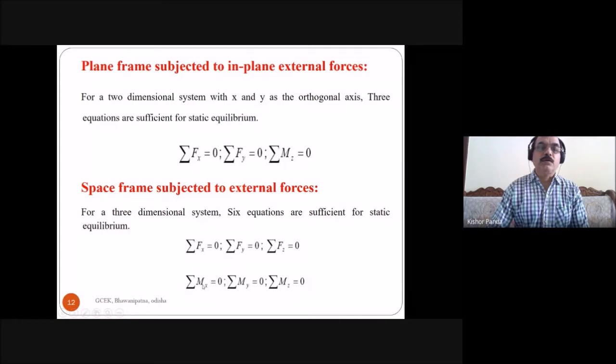And also summation of Mx is 0, summation of My is 0, and summation of Mz is equal to 0. So you have to remember carefully: for two-dimensional, 3 equations are sufficient for static equilibrium, and for a 3-dimensional structure, these 6 equations are sufficient for static equilibrium.